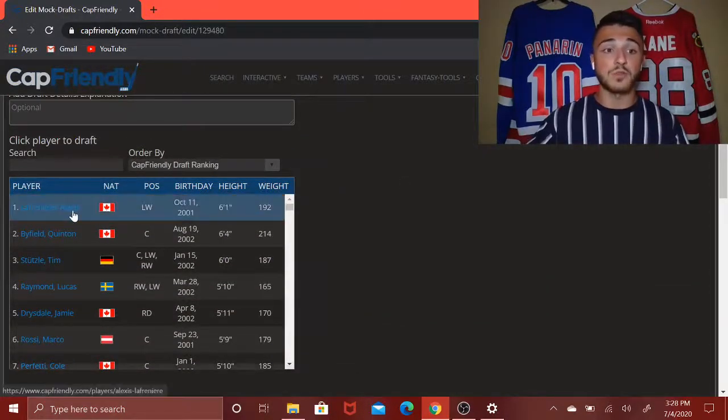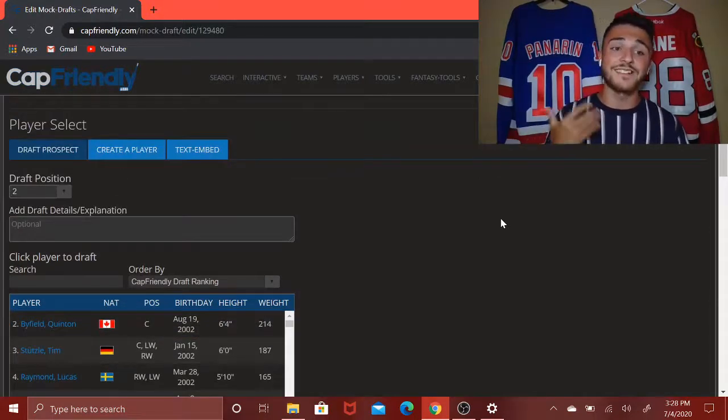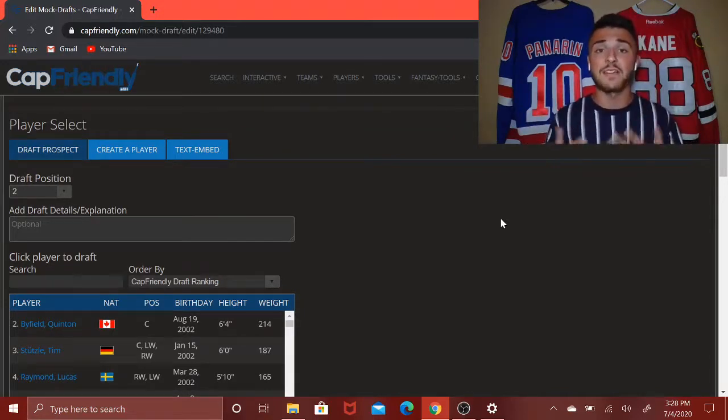The Rangers are, of course, going to get the best player, undoubtedly, in this 2020 NHL draft class, and that is Alexis Lafreniere. Such a fantastic talent, a crucial part as to why this draft class is so coveted, and for good reason. Alexis displays an unbelievably amazing set of skills, not just on the offensive front, but he's great in his own zone, too.